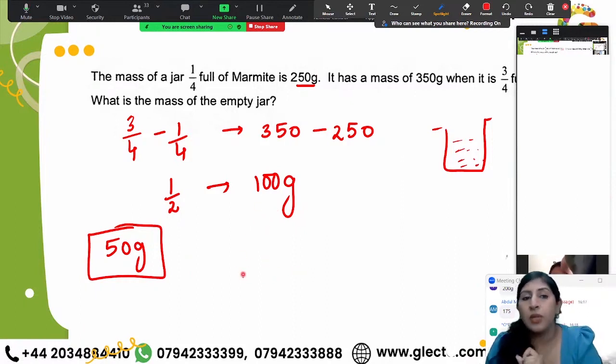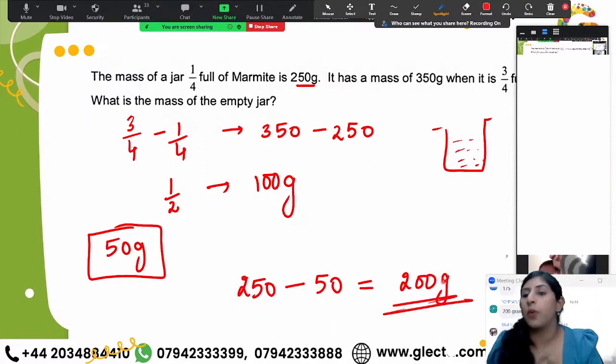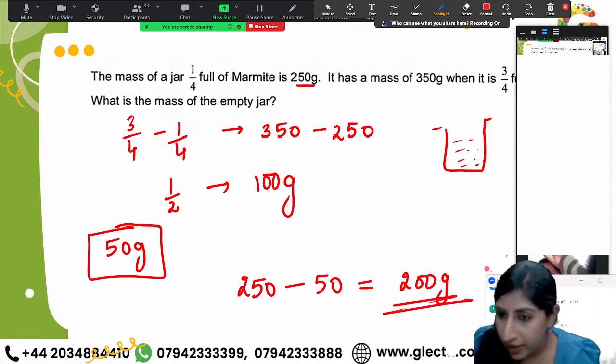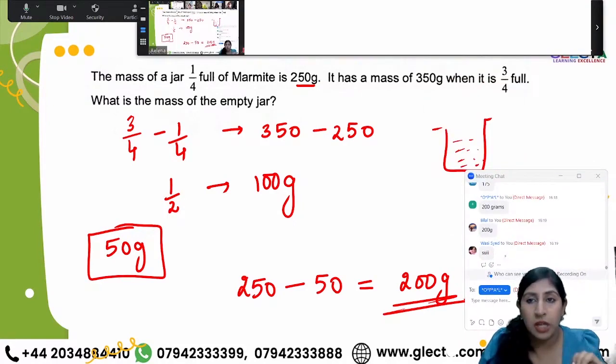So now if I want the mass of the empty jar, it would be 250, take away 50, right? So this equals 200 grams. This is what we are having. All right. Is it clear to every one of you? You can text me if it's not clear. Omotola says no. Yes, Omotola, tell me, what's your query?